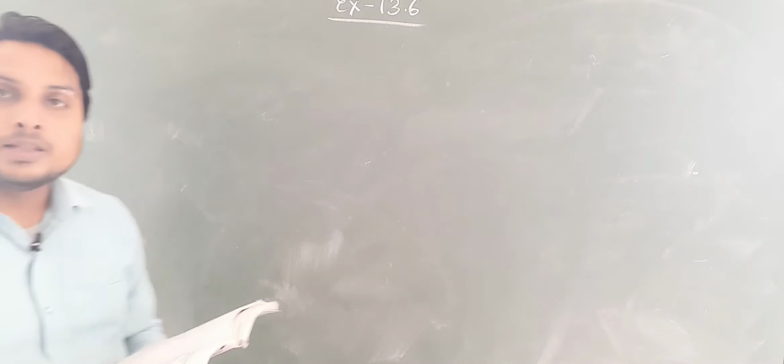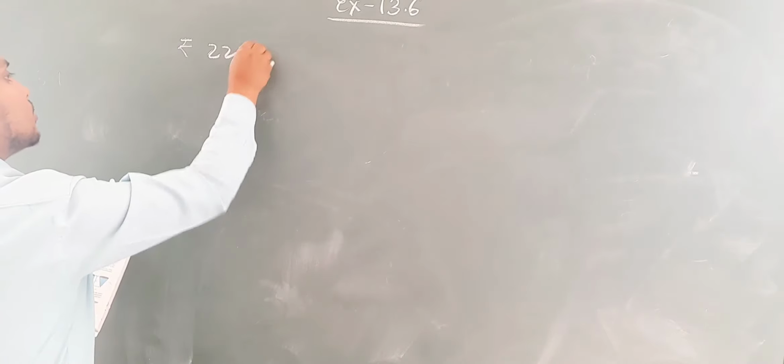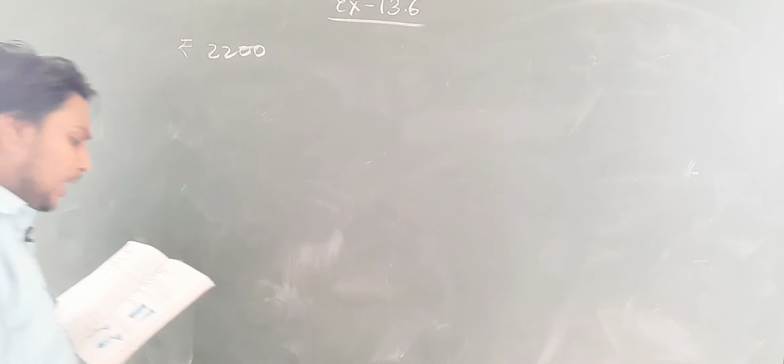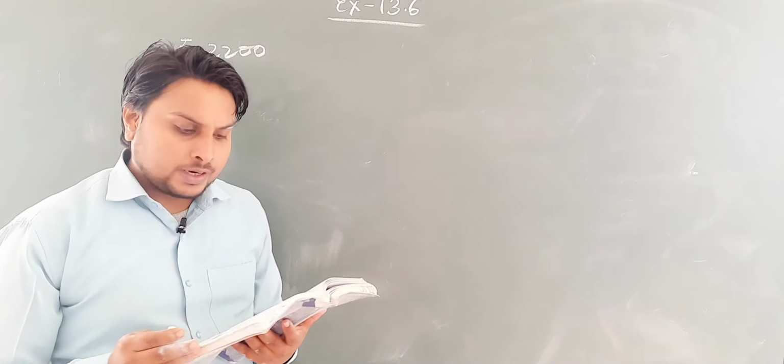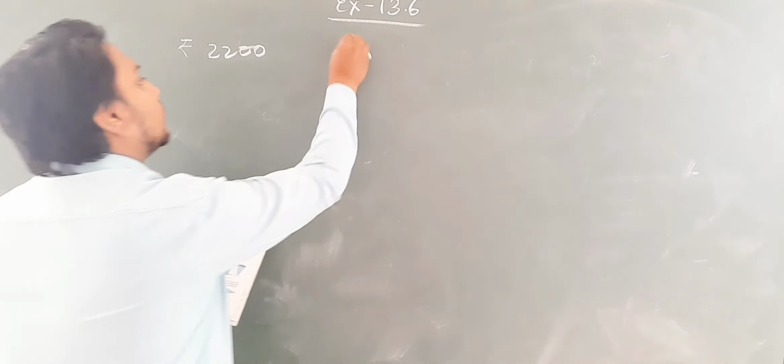Question number 5. Question number 5 is what? It costs rupees 2200 to paint the inner curved surface of a cylindrical vessel 10 meter deep.